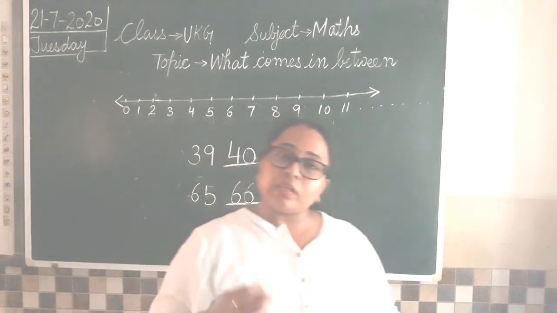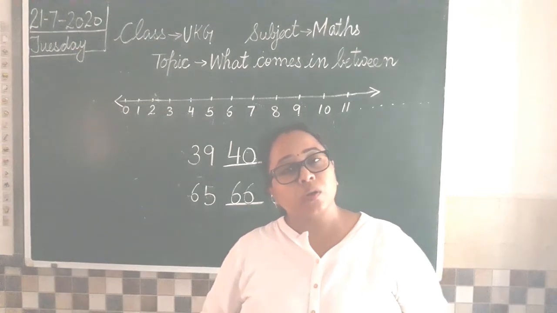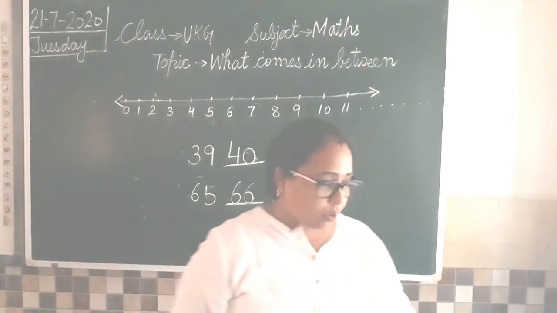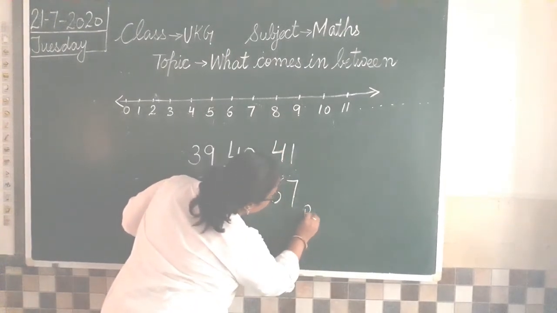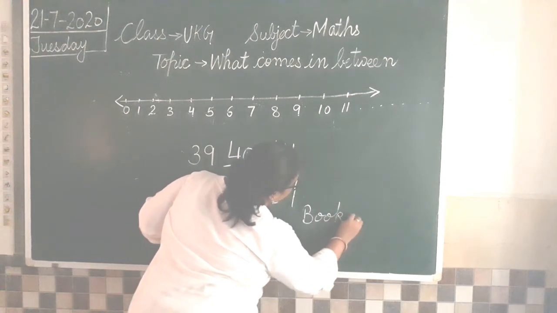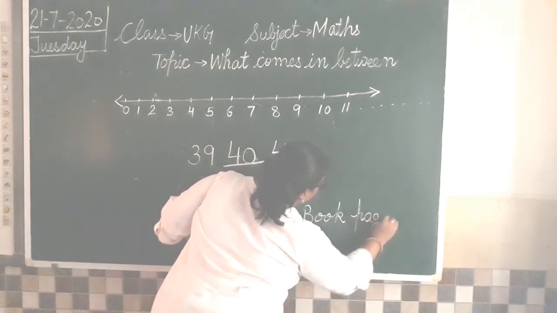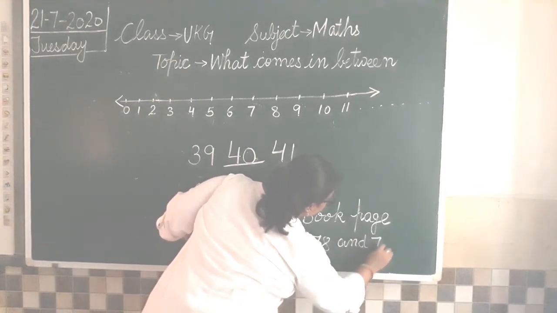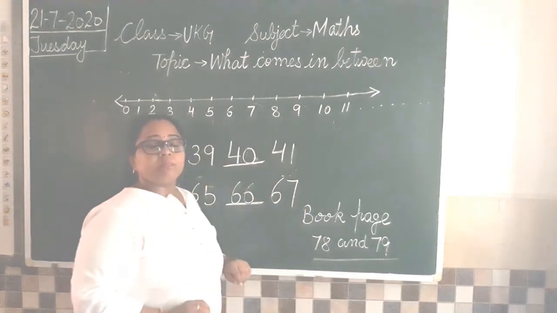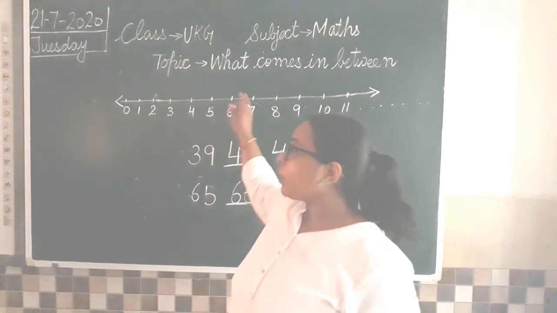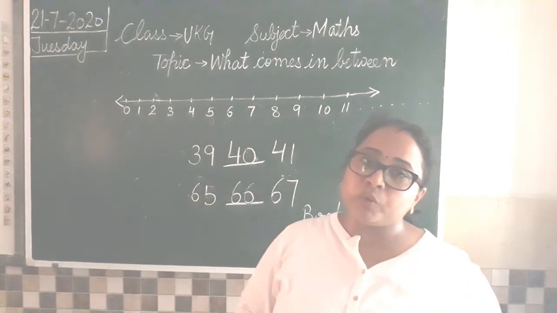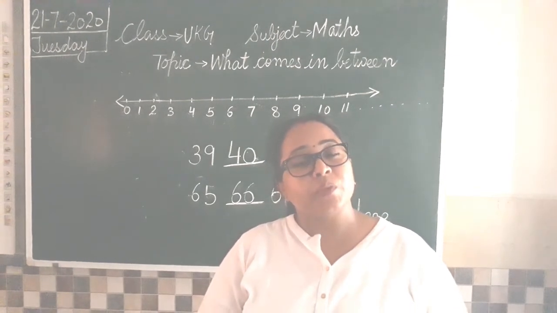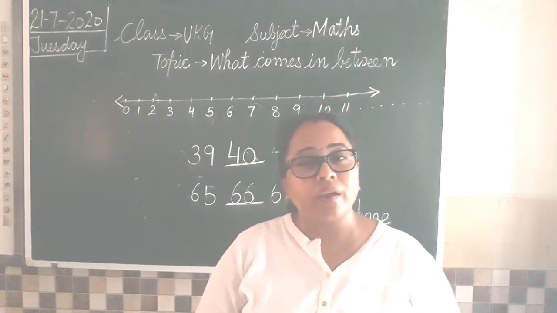So I hope you have understood how you have to do this work in your book. Clear everyone? I'll just write the page numbers on the board also. So in the book you have to do page number 78 and 79. These are the two pages related to the concept of what comes in between, which you have to do as I have just shown you. Clear all? I hope the concept is pretty clear to all of you, and now you are able to do this work.